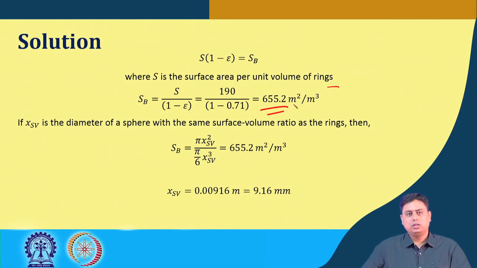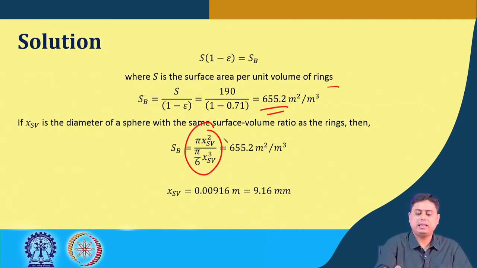Okay, so now if xSV is the diameter of the sphere with the same surface volume ratio as the ring, we can calculate it from this expression: the surface area of a sphere having the diameter xSV, and this is the volume of that spherical object.